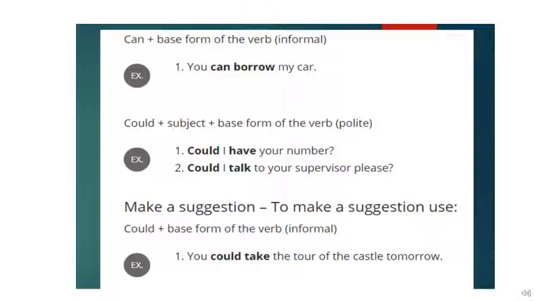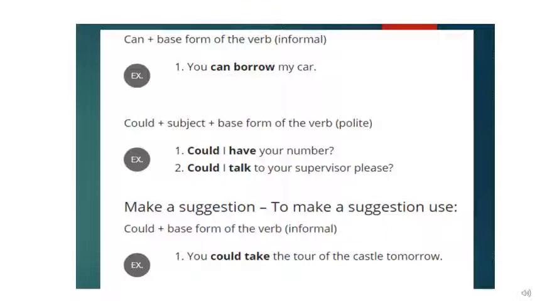Somebody who is elder to you or high in position, we use the modal could. Clear?